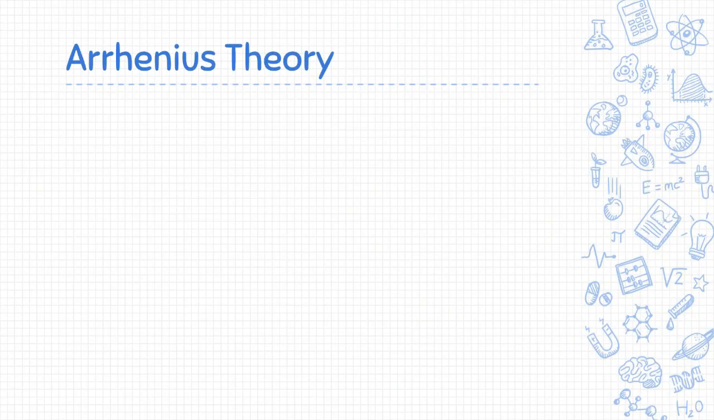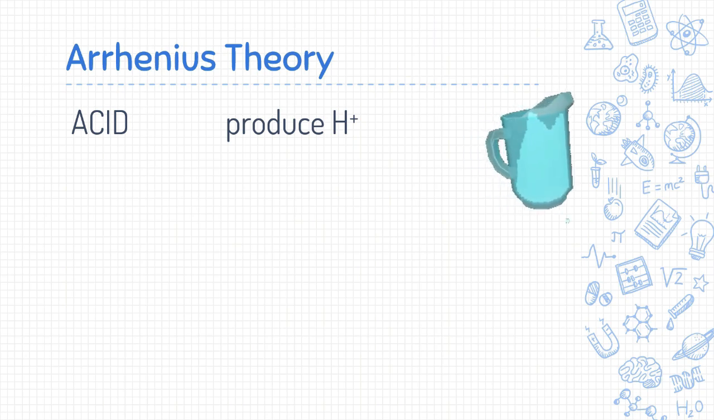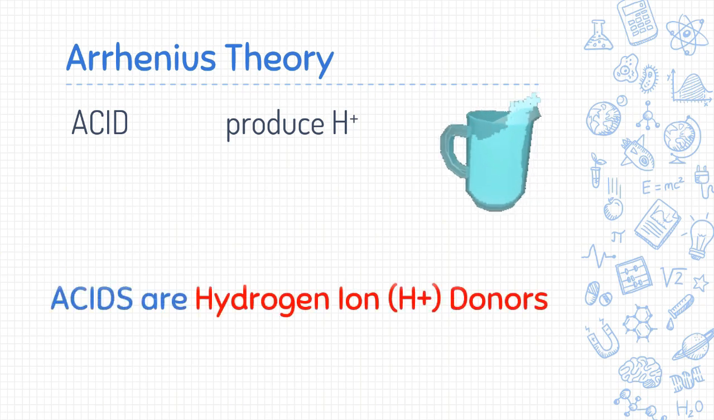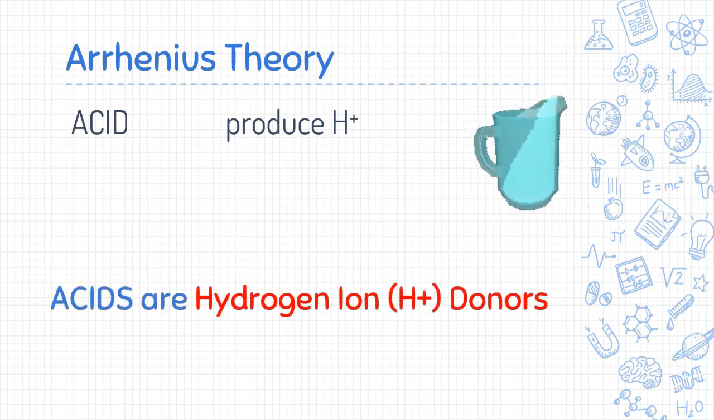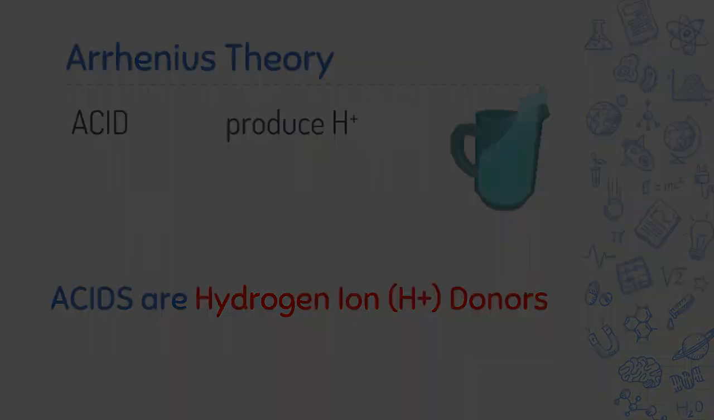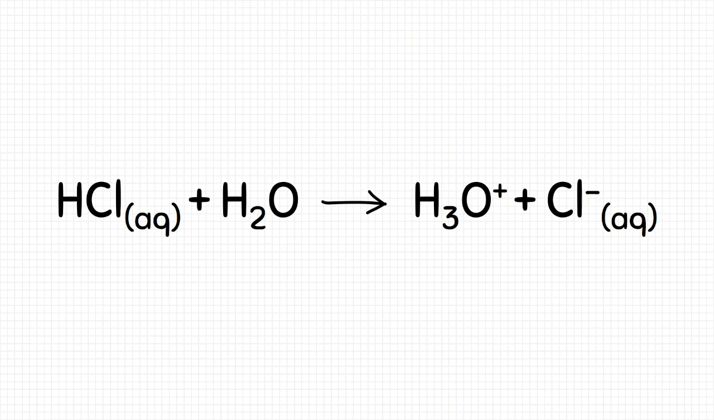In 1884, the first chemical description of acids and bases was made by Arrhenius. He stated that an acid is a substance that can release a proton or a hydrogen ion in water solution, or in chemical terms, aqueous solution. Basically, Arrhenius acids are hydrogen ion donors. The ionizable hydrogen ion is located at the beginning of the chemical formula of acids. For example, if you put hydrogen chloride in water, it ionizes and becomes hydrogen ion and chloride ion.